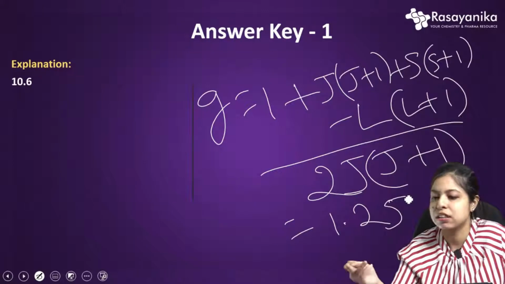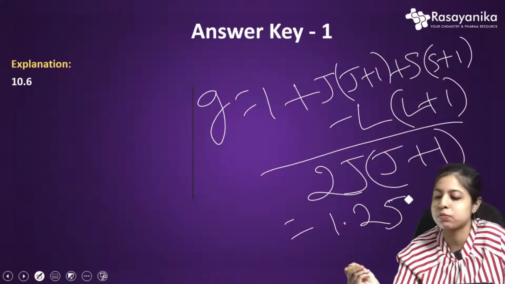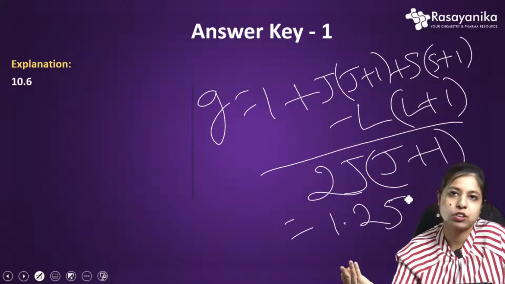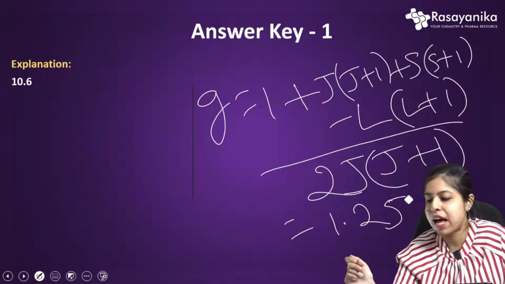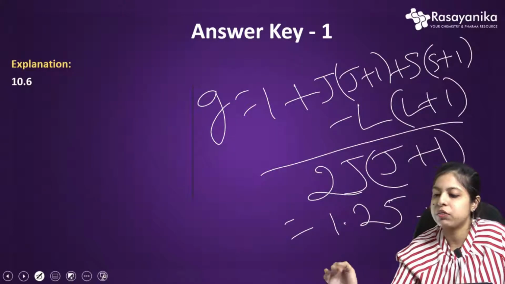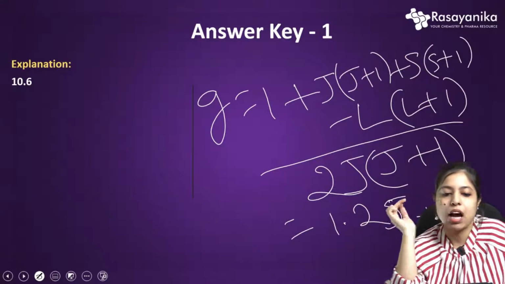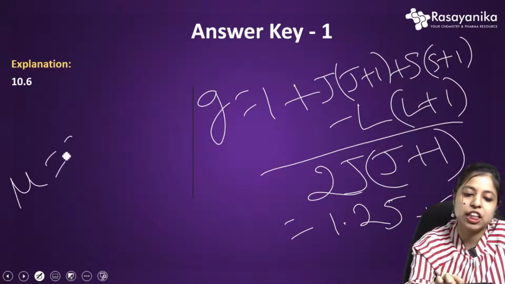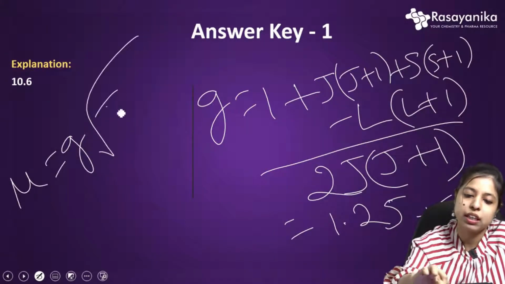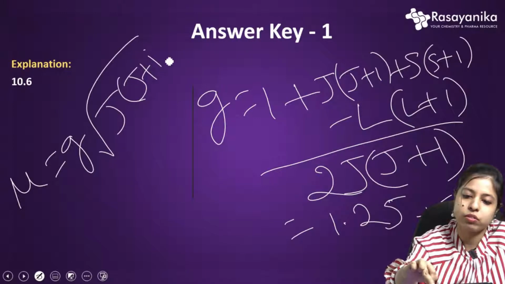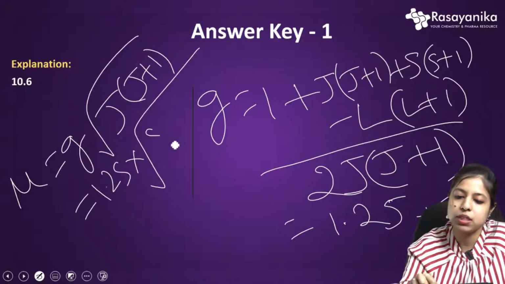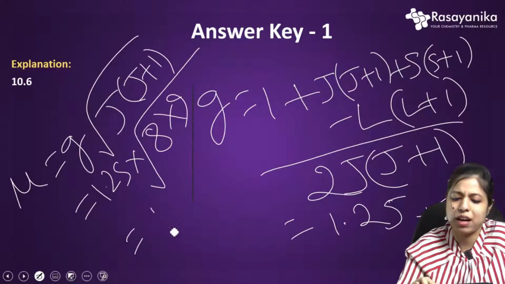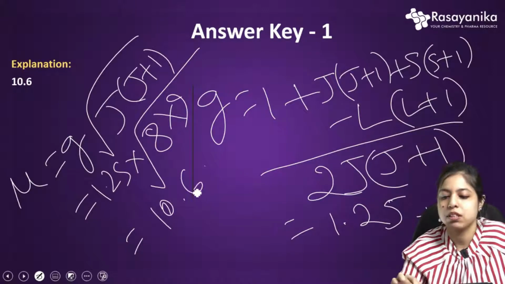We can calculate this. This time the CSIR also has provided the electronic calculator, that is a digital calculator. So you can put the value there and you can count this, so that it will come 1.25. And now what is the mu value? That is G into root over J into J plus 1. So if we put the value here, 1.25 into root over J means 8 into 8 plus 1 means 9. Okay. So it will become around 10.6. Okay. This is our correct option.